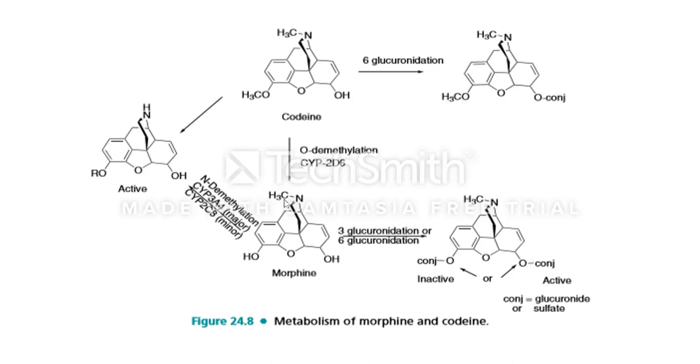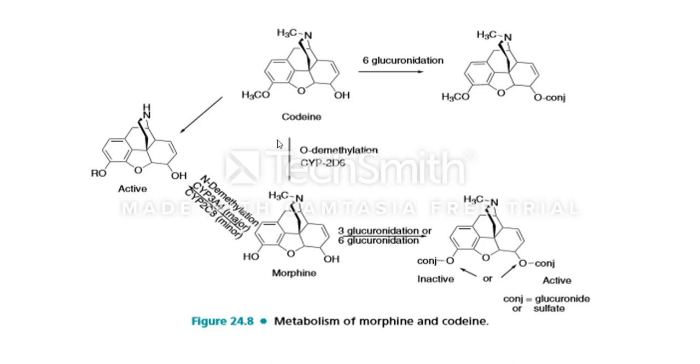The nitrogen-containing methyl group of morphine is demethylated, replaced by hydrogen, and this demethylated morphine is an active form.